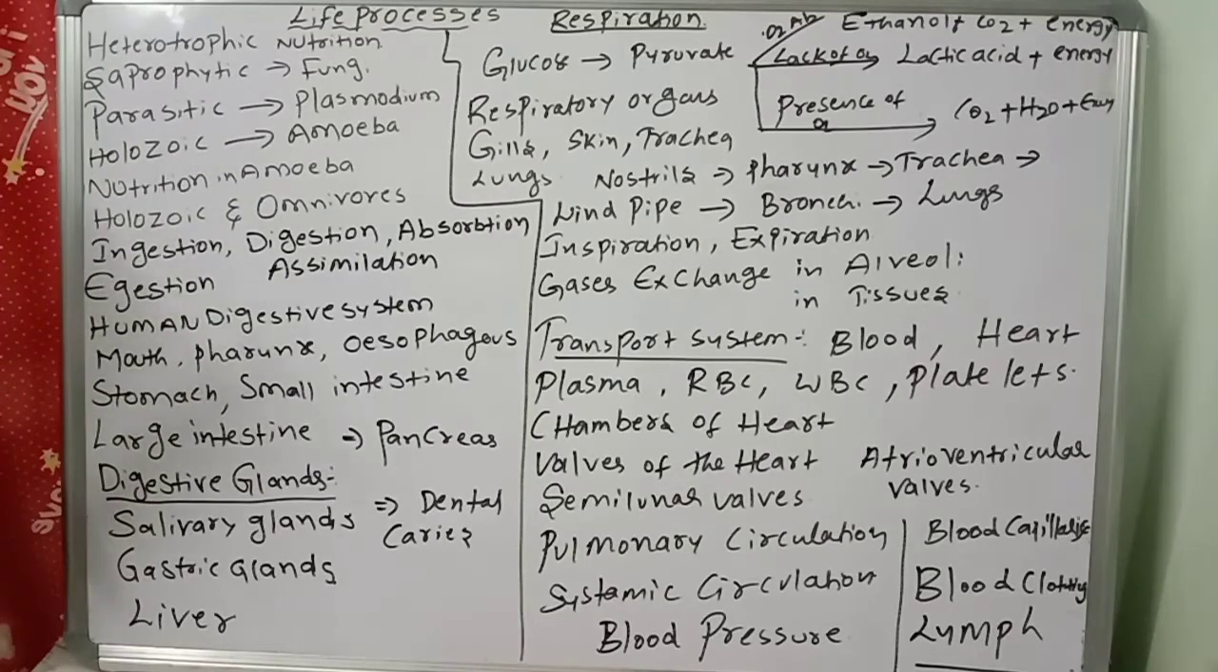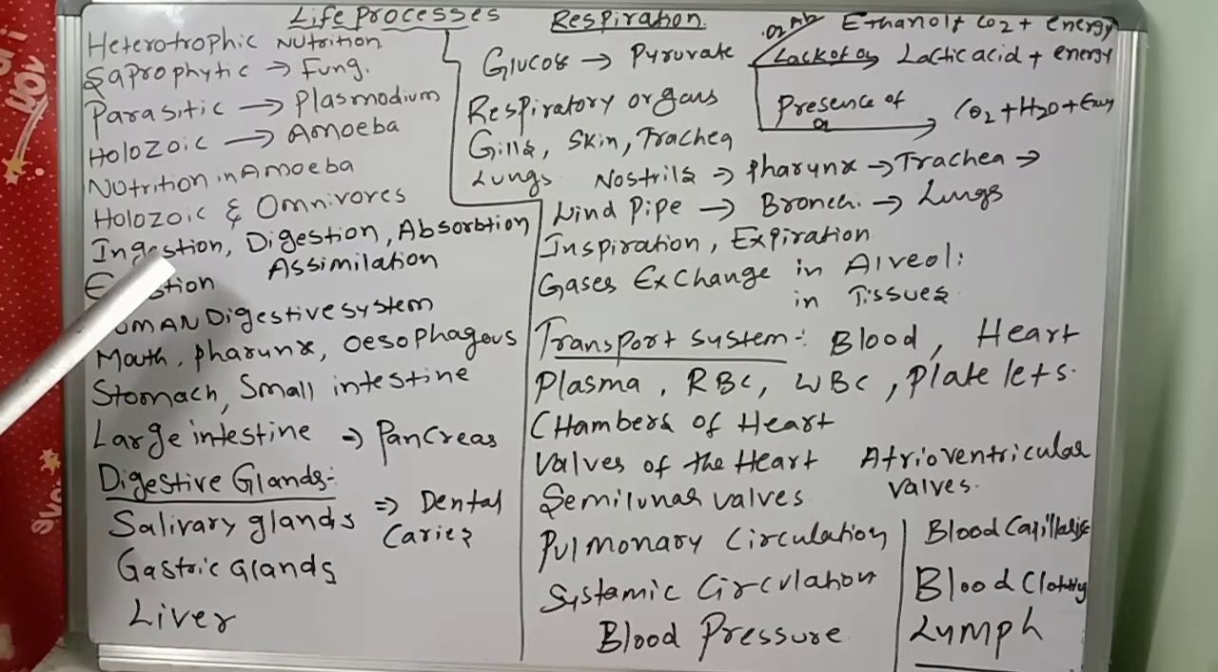Holozoic, for example amoeba. So holozoic means they take both veg and non-veg, omnivores. Example: amoeba. What takes place in holozoic nutrition? We will see ingestion, digestion, absorption, assimilation, and egestion. What is the meaning of ingestion? For example, the amoeba takes the food with the help of pseudopodia and engulfs the prey, forming a food cup.